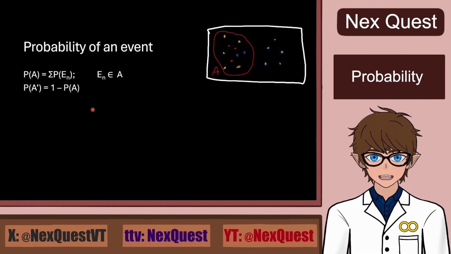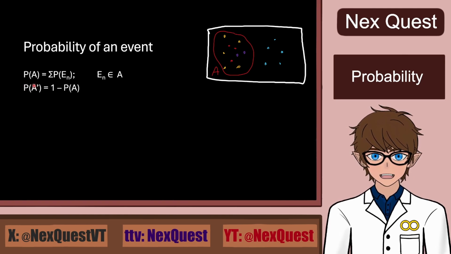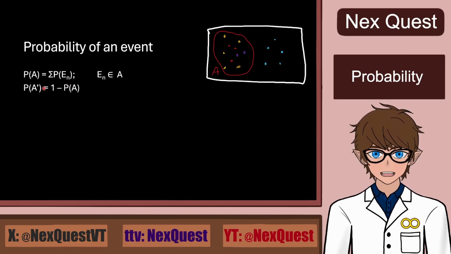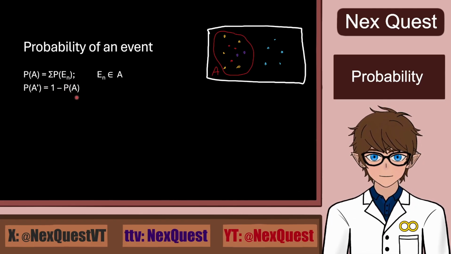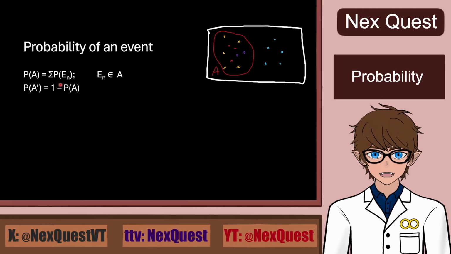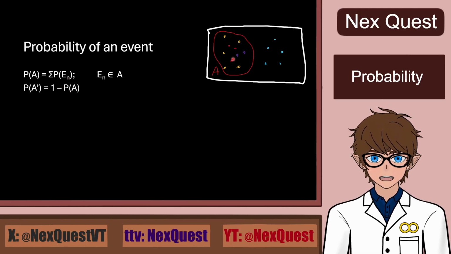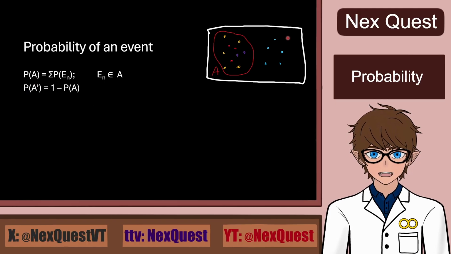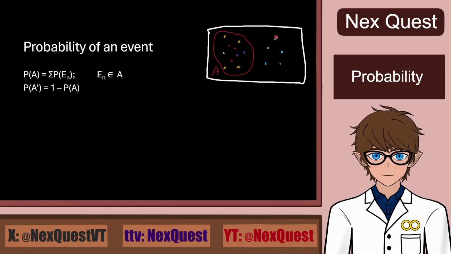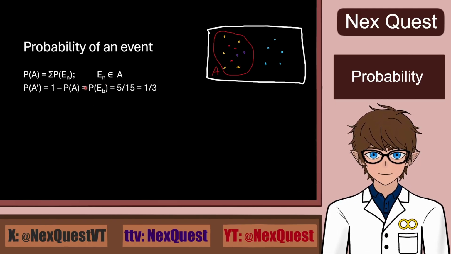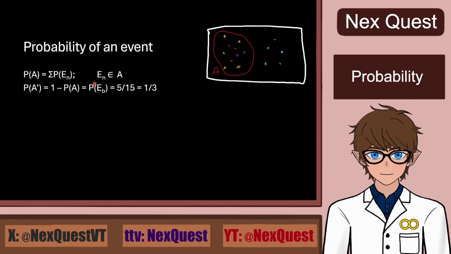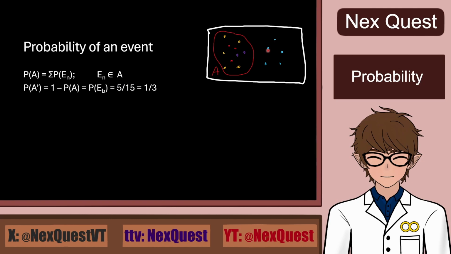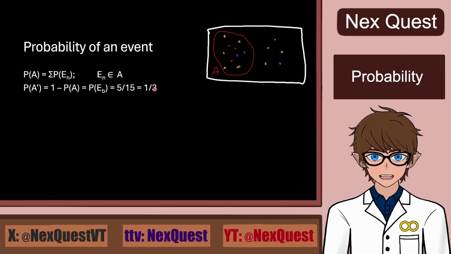So here's the formula for it. The probability of the complement will be 1 minus the probability of A, because it's everything outside of A, meaning that if we want to find the probability of A, we can find the probability of not A, which in this case is just the probability of picking a blue ball. So what is that probability? It is the probability of an elementary outcome or elementary event of blue balls. If we count them, it's 5 over 15, so it's 1/3.